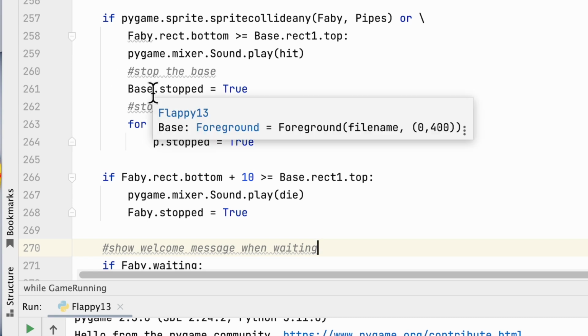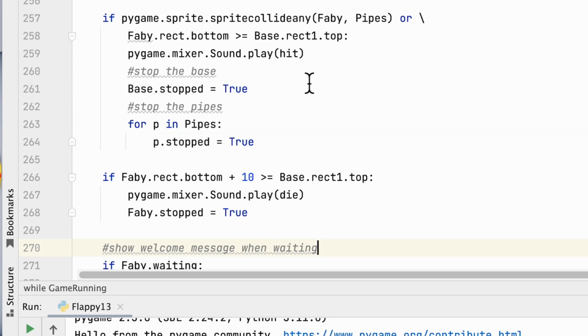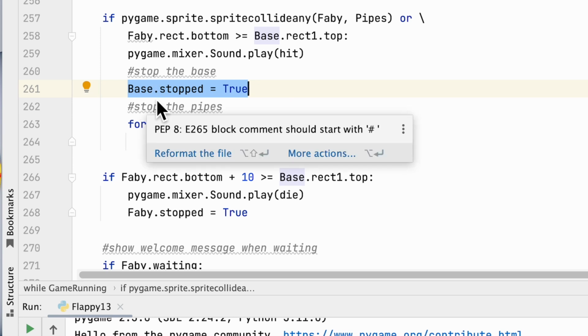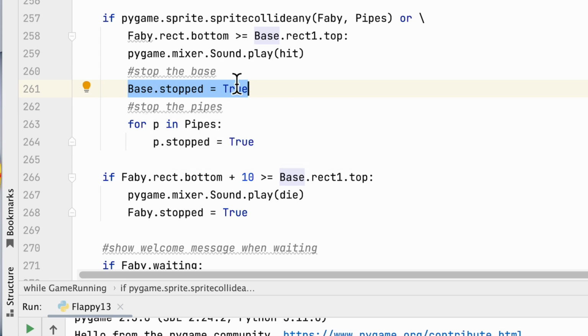So what we want to do here is we only want to hit the wall once. And I want you to notice that when I hit the wall once, immediately the bass stops, okay? So I can use that bass stopped as an if statement to then only make that sound once.